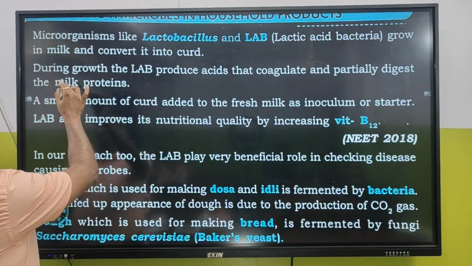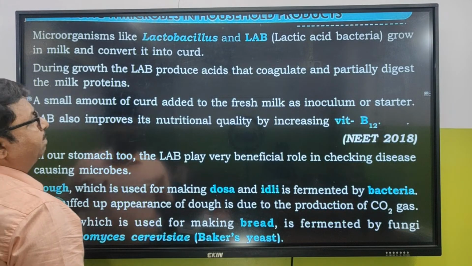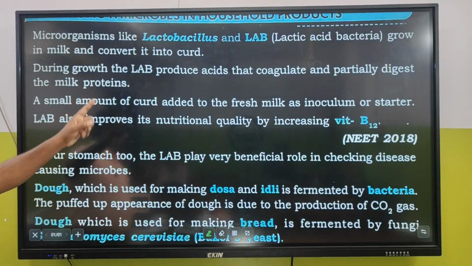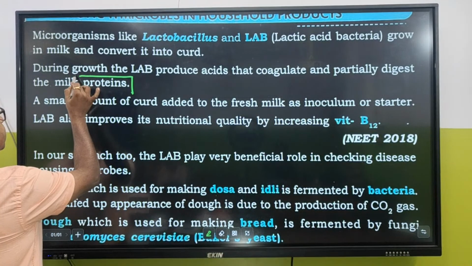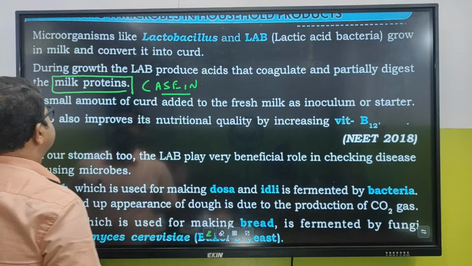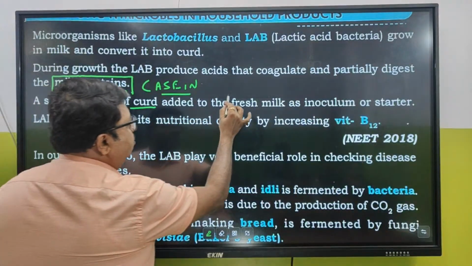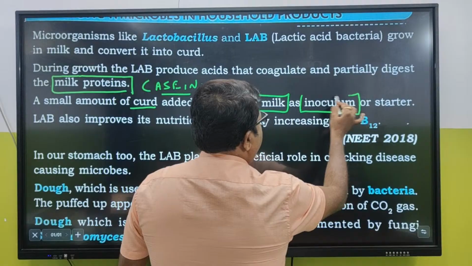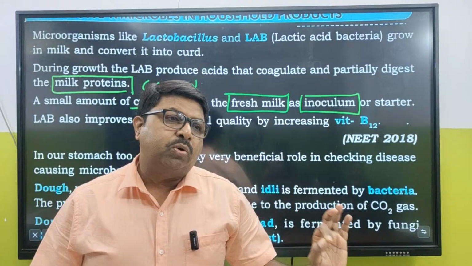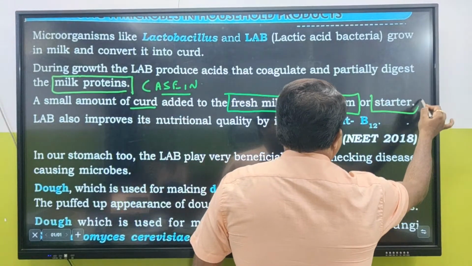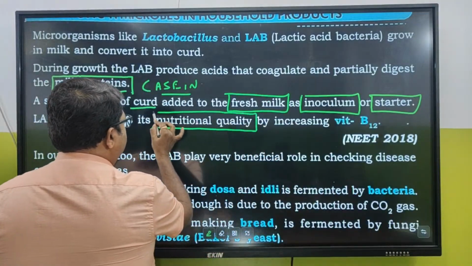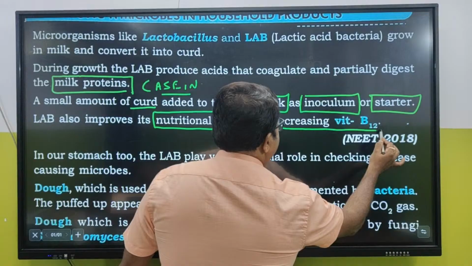During growth, the LAB produce acids that coagulate and partially digest the milk protein. So what is the milk protein? Shojit, what is the milk protein? The milk protein is casein. A small amount of curd added to the fresh milk as inoculum. That's very, very important, which is also called a starter. LAB also improves its nutritional quality by increasing vitamin B12.